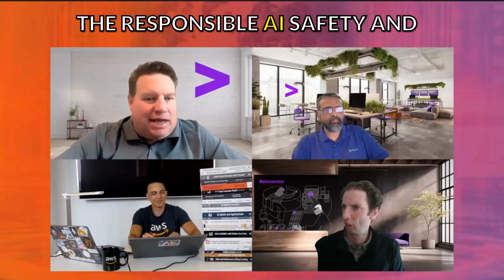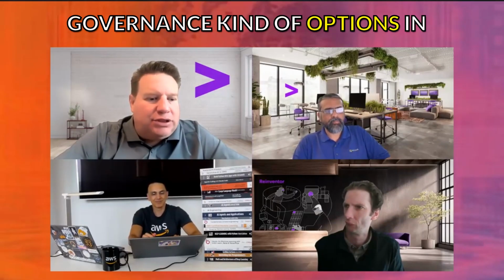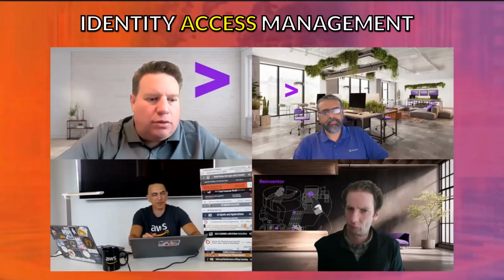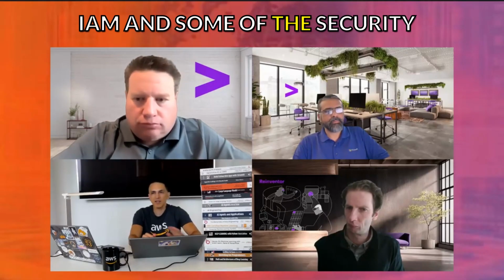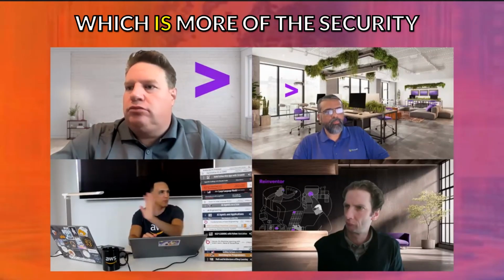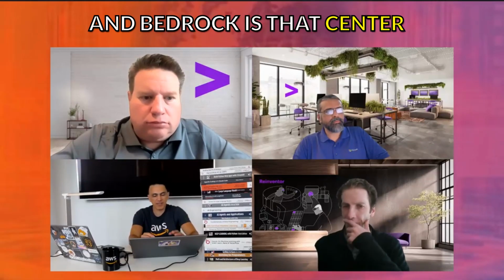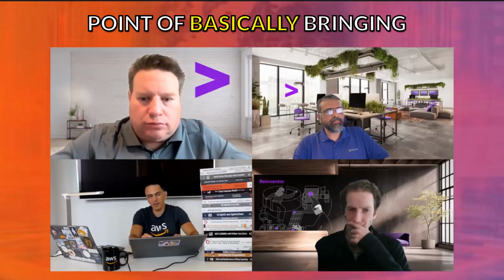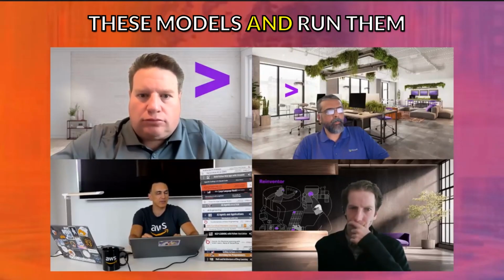The responsible AI safety and governance options in AWS. Sure. Aside from identity and access management, IAM, and some of the security-related services that we have, such as the application firewall and Shield, which are more on the security side, our focus here is on Bedrock, and Bedrock is that center point of basically bringing these models and running them.